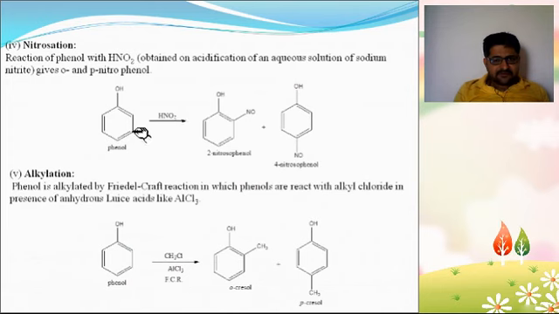Nitrosation. Phenol reacts with HNO2 to get 2-nitrosophenol and 4-nitrosophenol. Next one, alkylation. So phenol reacts with methyl chloride with the help of AlCl3 to get ortho-cresol and para-cresol. This reaction is also known as the Friedel-Crafts reaction.